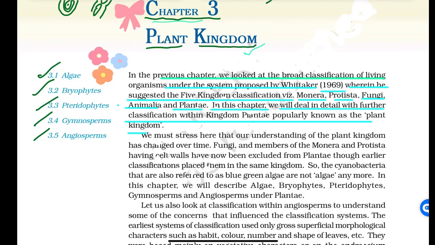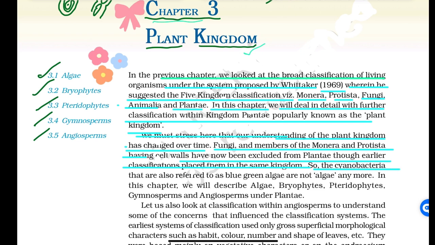We must stress here that our understanding of plant kingdom has changed over time. Fungi and members of Monera and Protista having cell wall have now been excluded from Plantae, though earlier classifications placed them in the same kingdom.